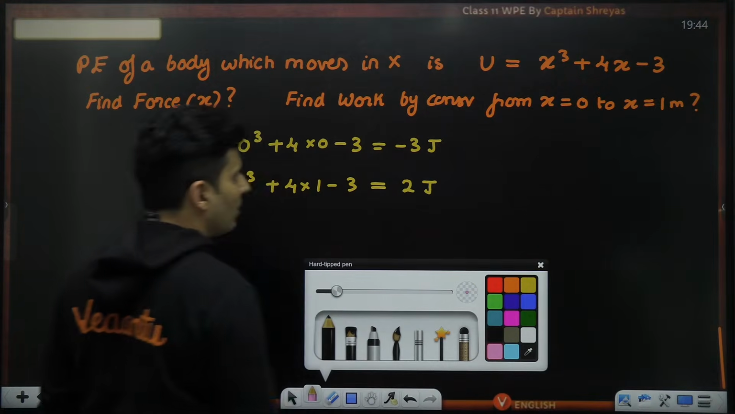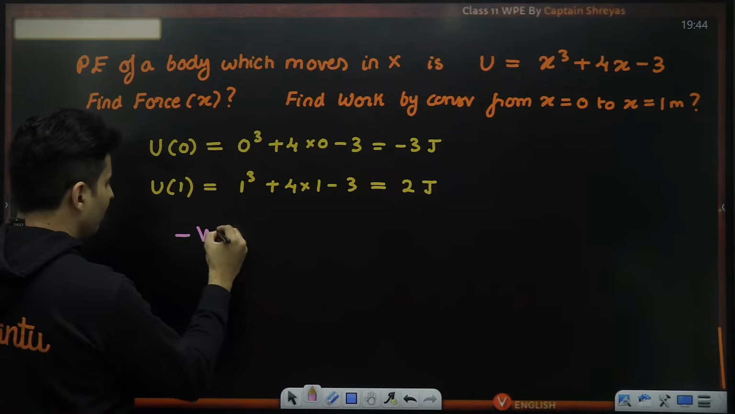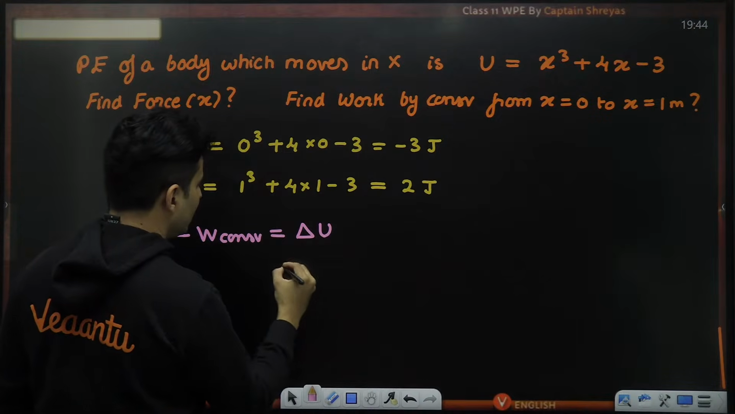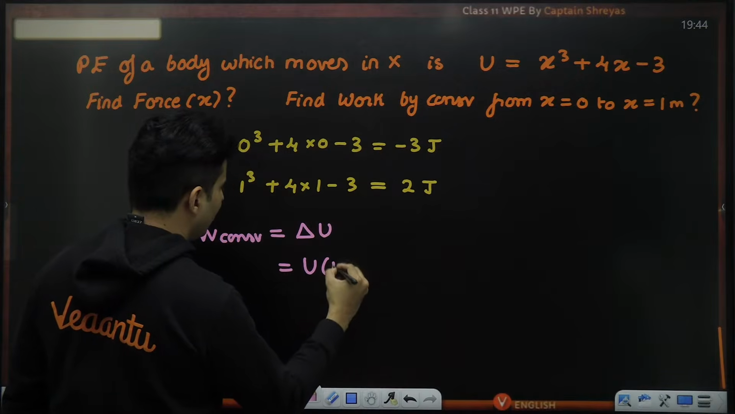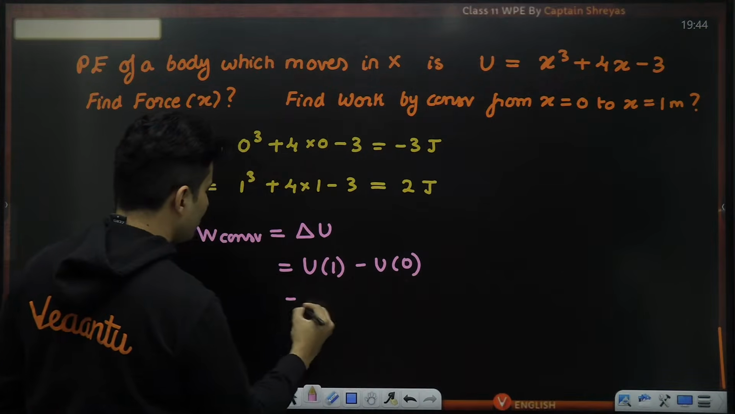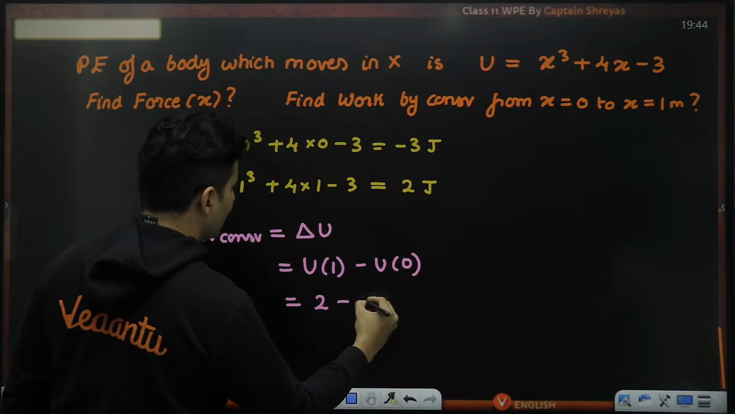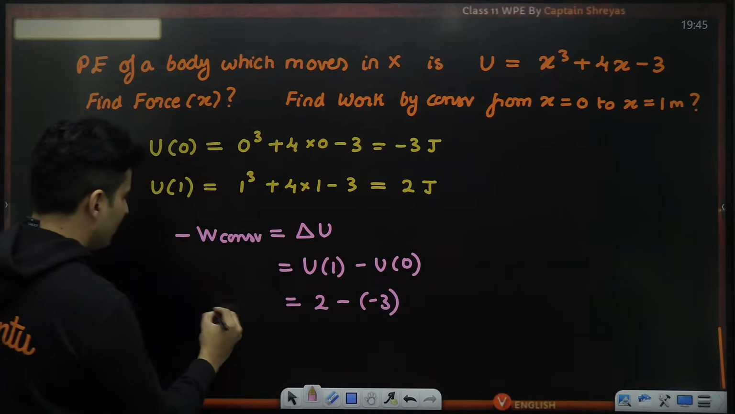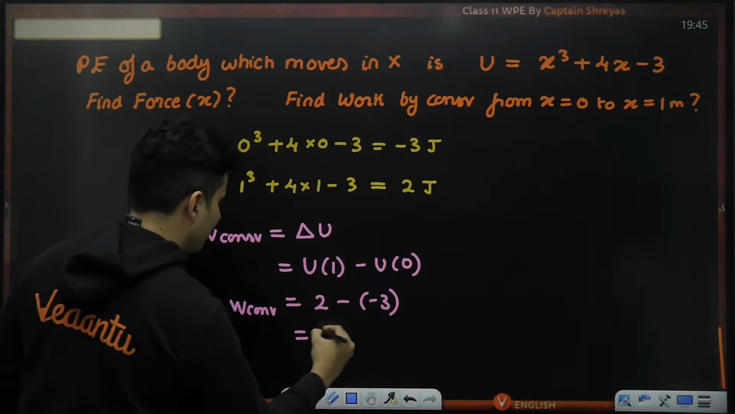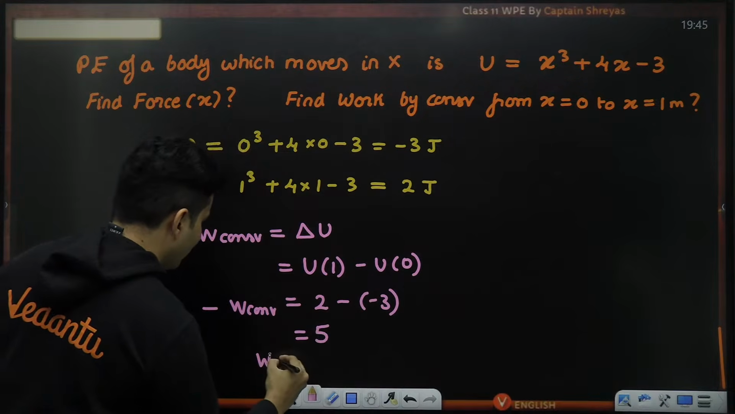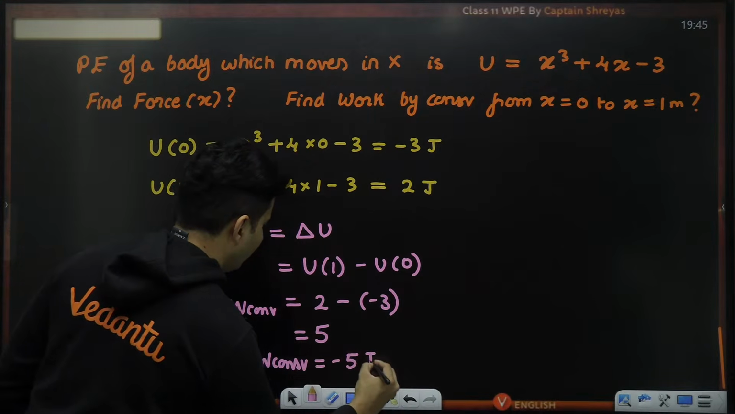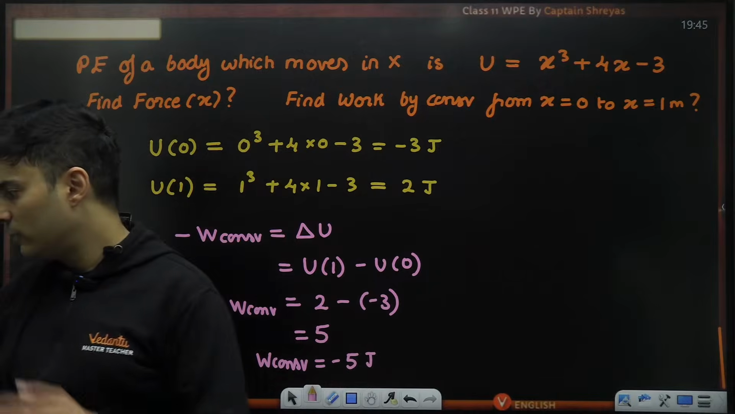Now let's go by our logic. The negative of the work done by conservative force is the change in the energy. That means potential energy at 1 minus potential energy at 0. This is final minus initial. Final is 2, initial is minus 3, and this equals minus of the work done. So 2 minus minus 3 is 5. So work done by the conservative force will be negative of 5 joules.